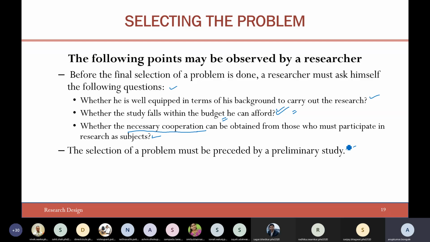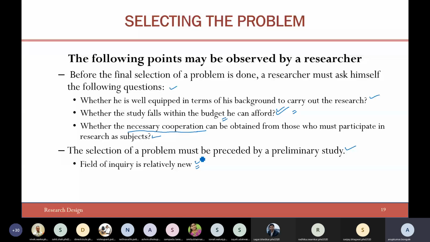Now, a preliminary study is quite important when the field of inquiry is relatively new. The topic which you have taken, the research problem or the domain, is quite new to you, or the domain itself is quite new. Then, before proposing your problem statement and the methodology, you should think twice, thrice, if the domain is quite new to you and does not have an available set of well-developed techniques. That is also one of the issues.